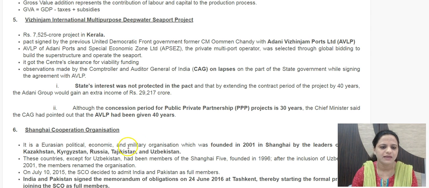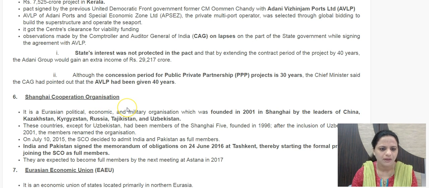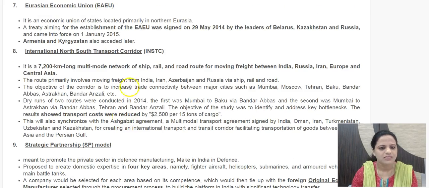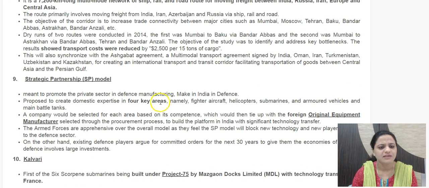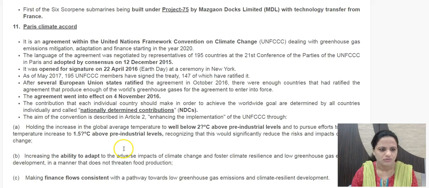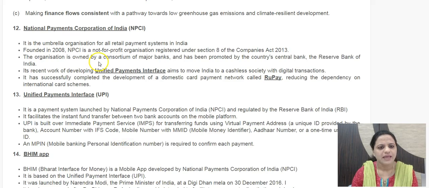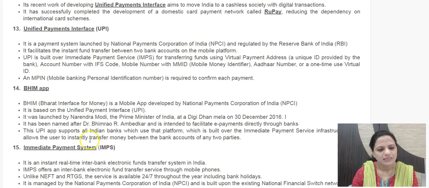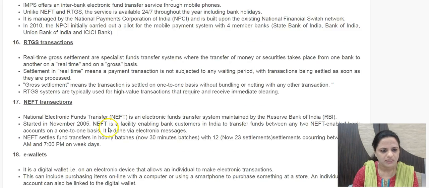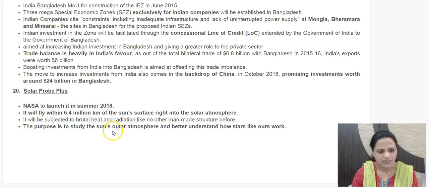If you go through these again and again, international organizations which keep coming in news often are also mentioned here. Initiatives, international initiatives taken. Even here, this is about the strategic partnership model. This is also a new initiative taken under the defense procurement policy, a policy for defense procurement, Make in India in defense. The terminology as it comes up, you should be able to remember the things which are part of it. This keywords initiative helps you with that. These are the keywords for today, as you can see: NPCI, UPI, VMAP. All these terminologies you should be aware of. If you go through these again and again, it will help you in recollecting them.